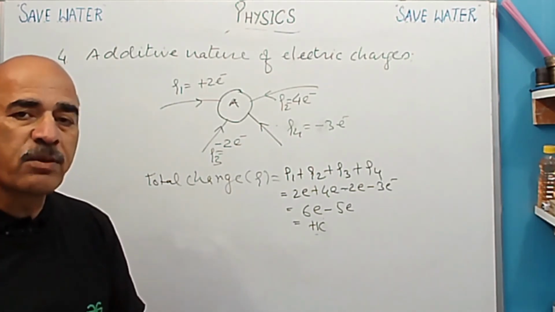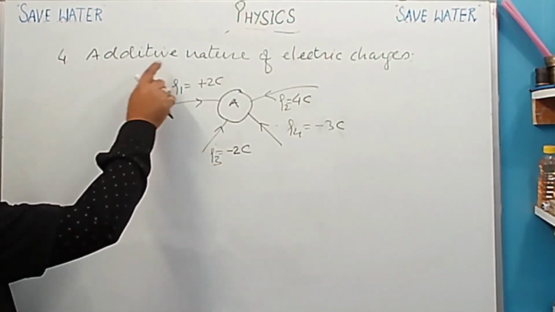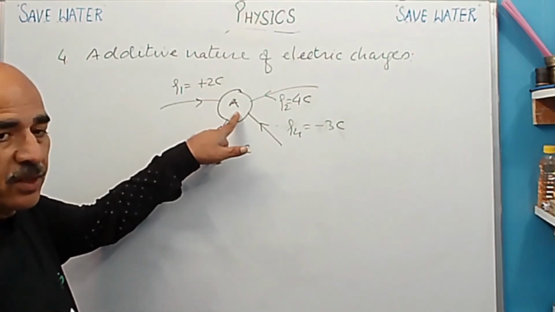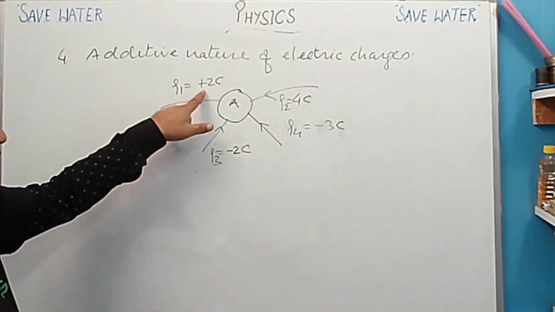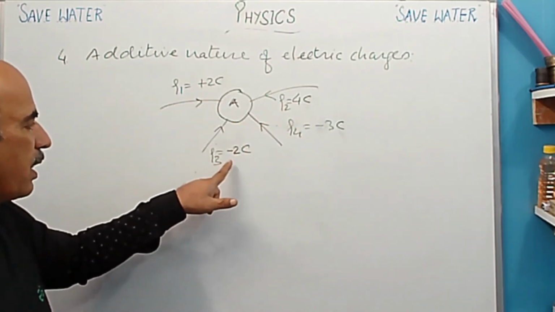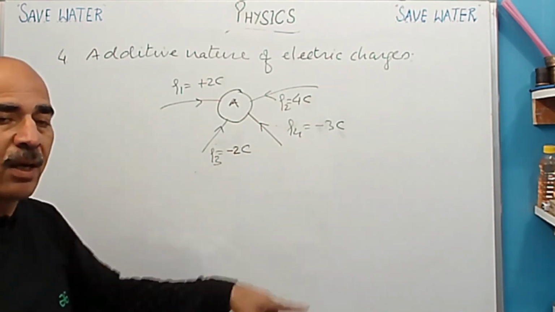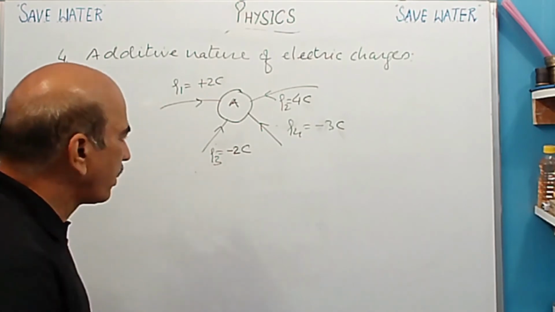Now after that, last property. So now next property is additive nature of electric charge. So here I have taken a body A. This is neutral body and it is being given charges. Okay, so Q1 charge which is being given is 2 coulomb, Q2 is 4 coulomb, and Q3 is minus 2 coulomb, and Q4 is minus 3 coulomb. So how much total charge is present on the body we can find out like this.